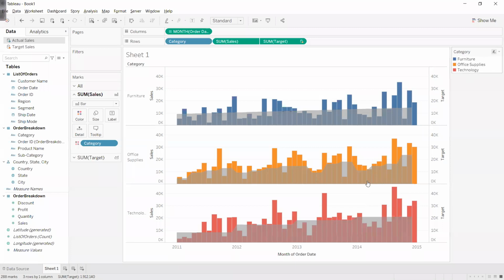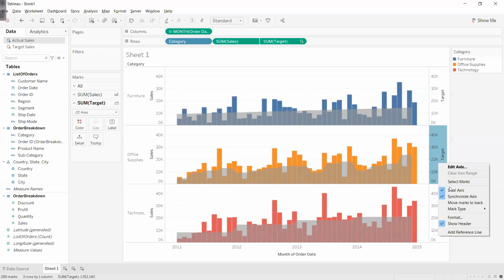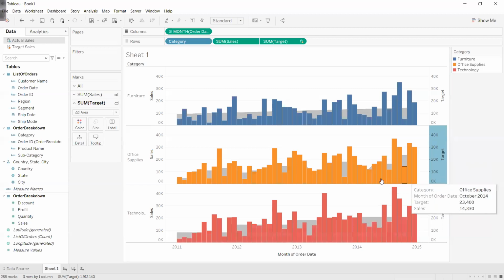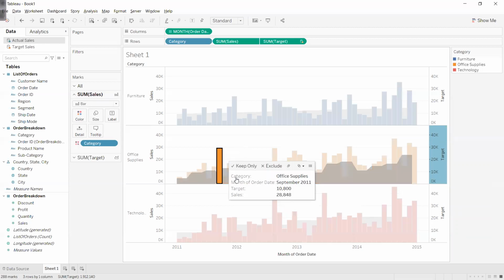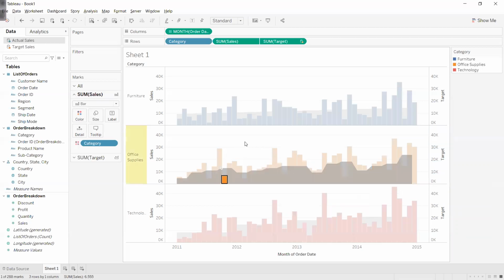Now, when I'm hovering here, you can see I am able to touch the area. The smaller bars I am not able to touch. You see the smaller bars at the back. I want to put this area back, and I want to put that bar in front. I'll right click on target, go down, and say Move Marks to Back. Move the target to back. And now you can see that I'm able to touch the bars. Wherever I am crossing my gray color, I'm meeting the target. Where I'm not crossing the gray color, I'm not meeting the target.